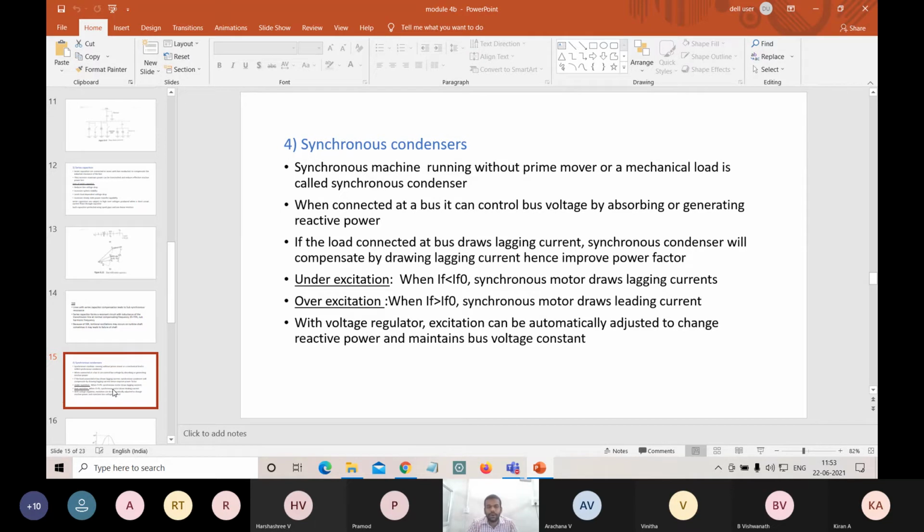So as we keep on discussing, the synchronous condenser will be used for production of reactive power and absorption of reactive power. So when connected at a bus, it can control the bus voltage as well.